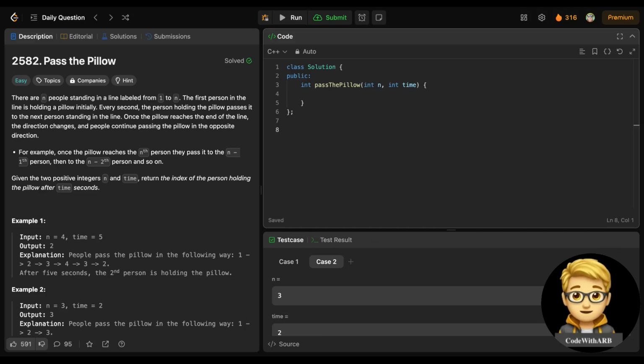We will solve today's LeetCode problem. This is a LeetCode easy one: Pass the Pillow. So the question is, there are n people standing in a line labeled from 1 to n.